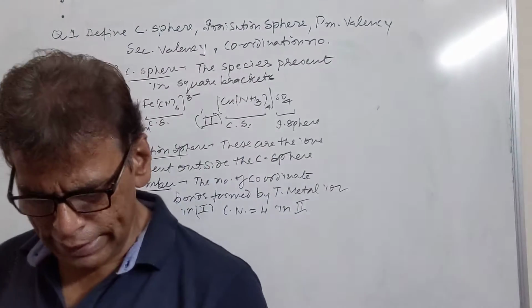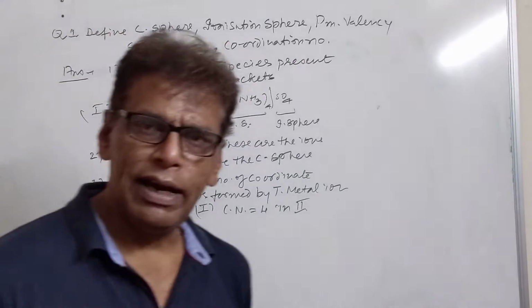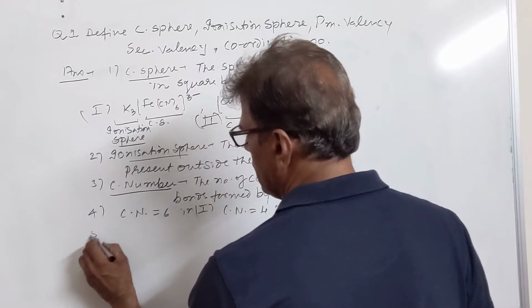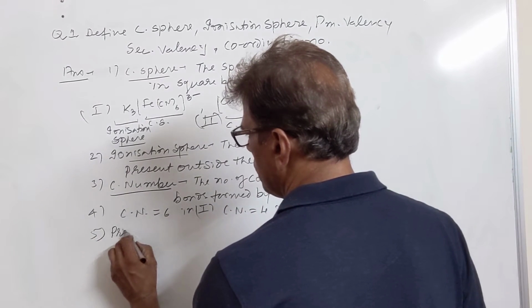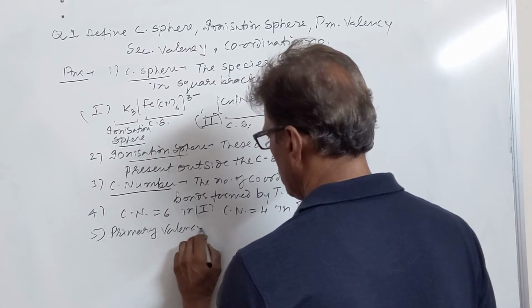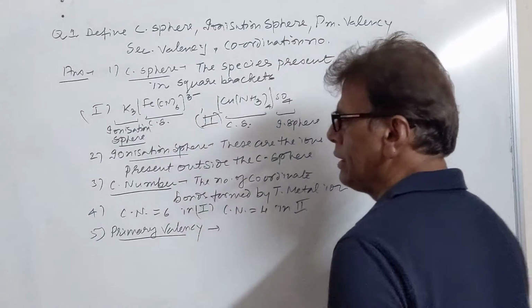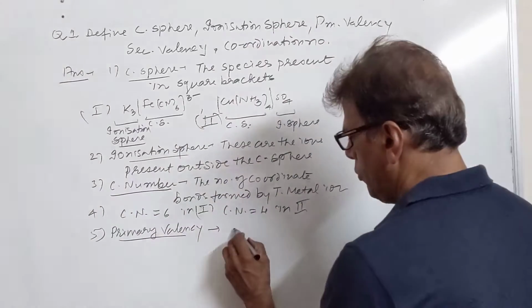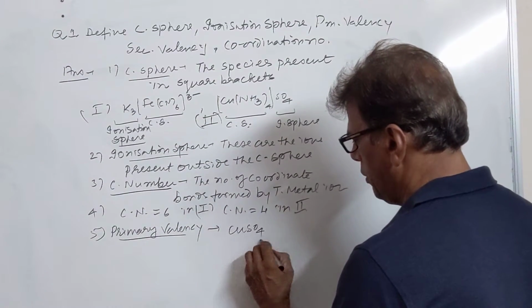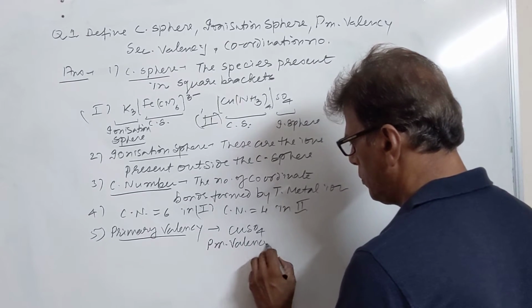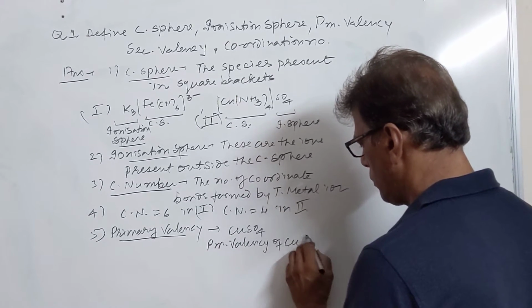Then we have the next definition, complex ion. We have already done this definition. Then we have primary valency. It is the valency possessed by a transition metal ion in a normal ionic compound. For example, in copper sulfate, the primary valency of copper is 2.